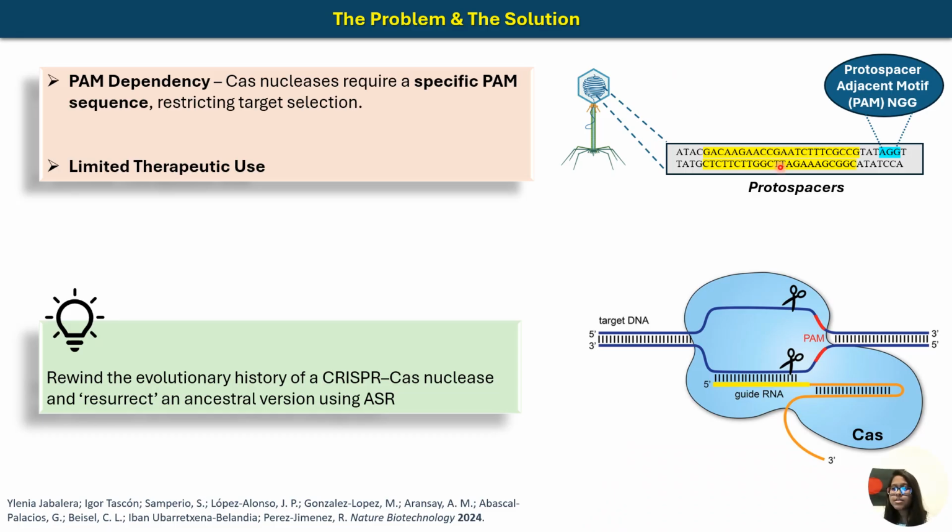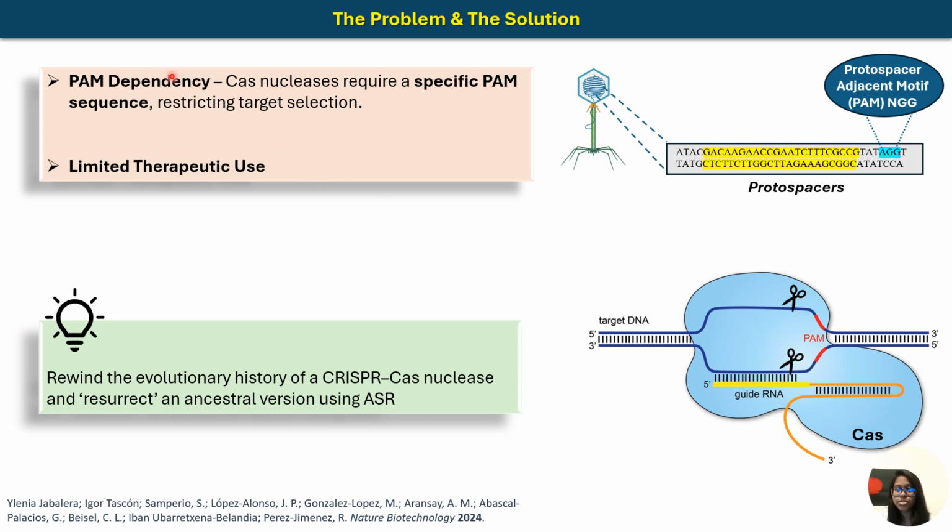So CRISPR-Cas systems are antiviral defense mechanisms of bacteria in which a nuclease of the Cas family cuts a specific target sequence in the viral genetic material. Cas nucleases are directed to the targets by a guide RNA sequence, but they need to recognize the protospacer adjacent motif, and this makes it difficult for these enzymes to be used for any therapeutic target. So this is the problem.